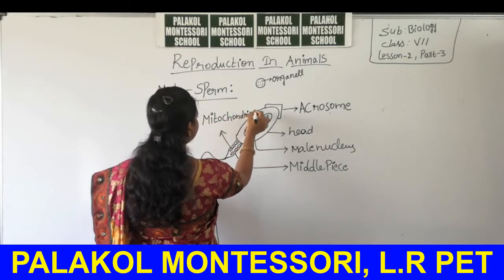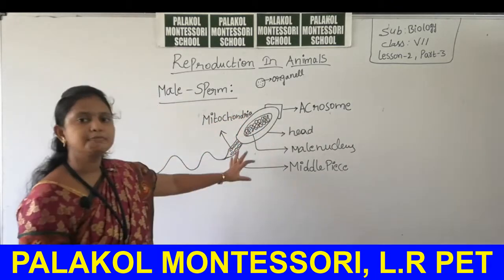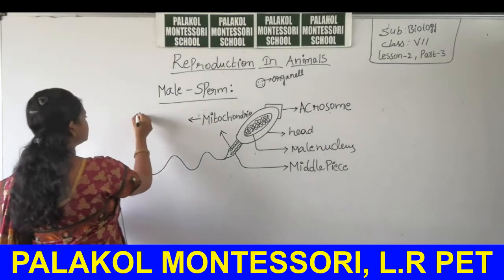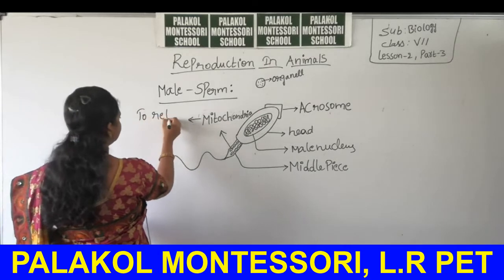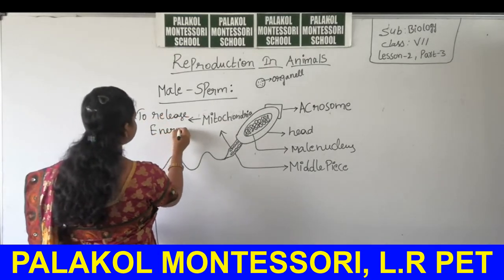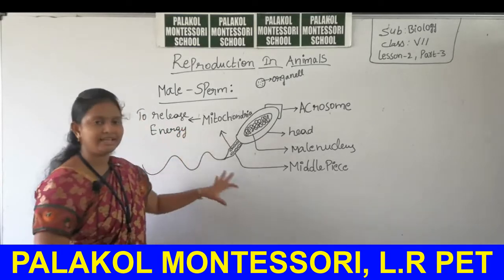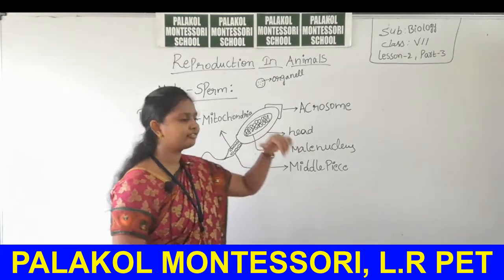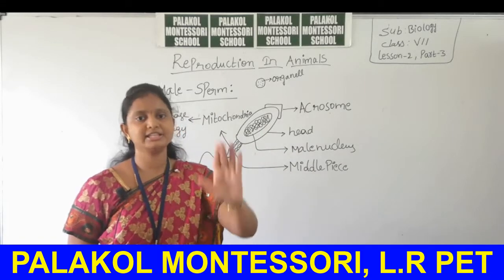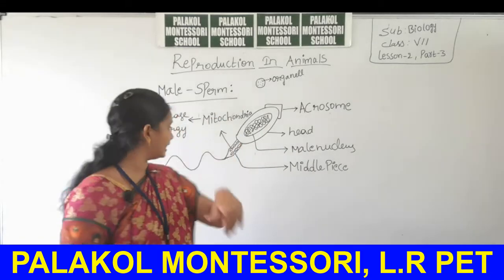How the mitochondria are helpful for the sperm: the mitochondria function is to release energy. This energy helps the movement of the sperm in the forward direction through the wavy motion.